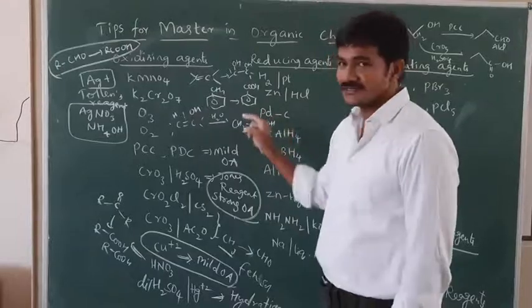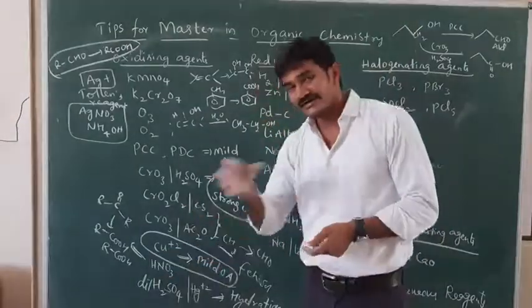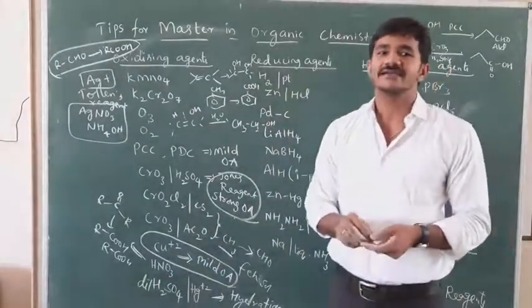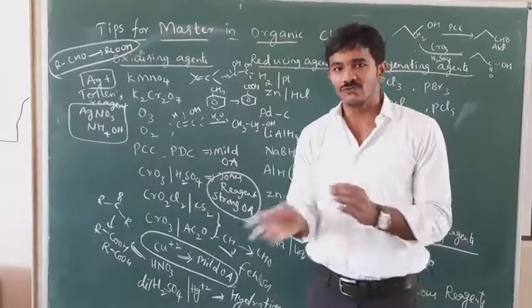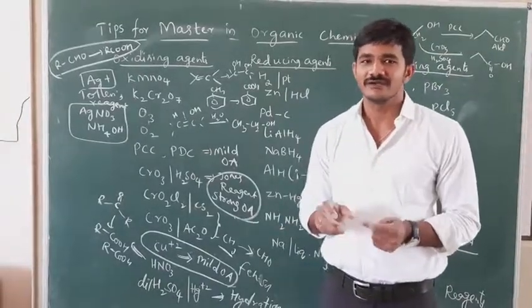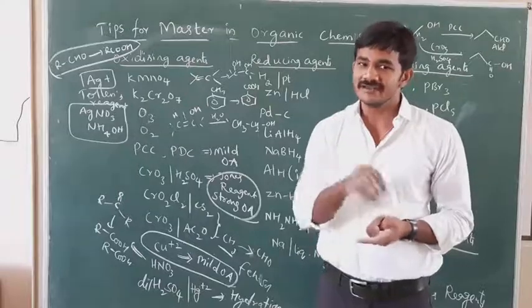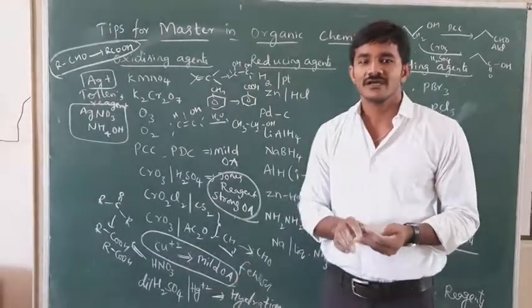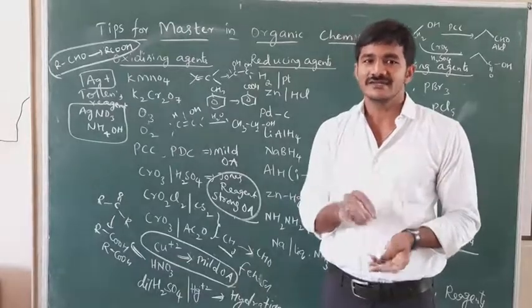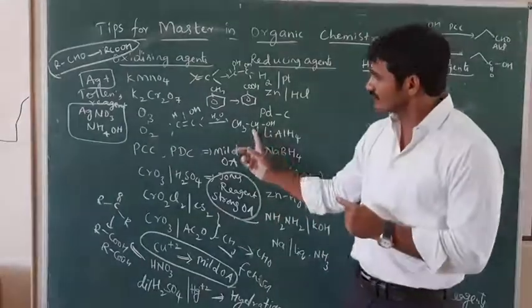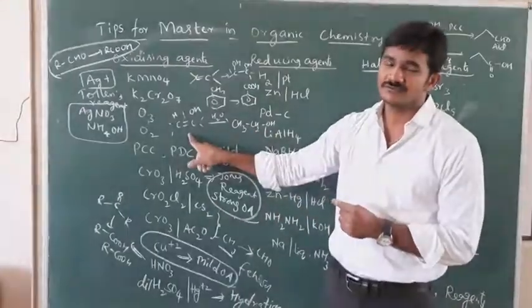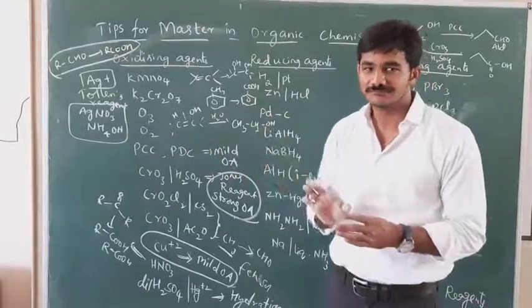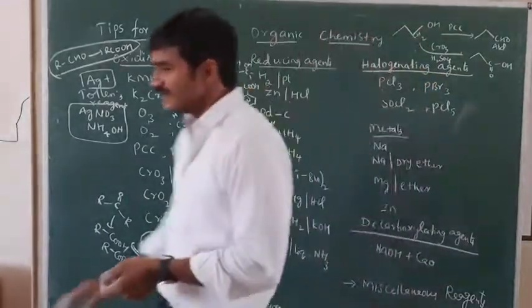CH2OH, an alcohol. If I take concentrated sulfuric acid, that is acting as a dehydrating agent. It can remove the water. Understood the point? Dilute sulfuric acid acts as a hydrating agent. Here in this case, mercury plus 2 acts as a catalyst. And concentrated sulfuric acid acts as a dehydrating agent in reverse, ethanol to ethene with concentrated sulfuric acid. So that's all for oxidizing agents.